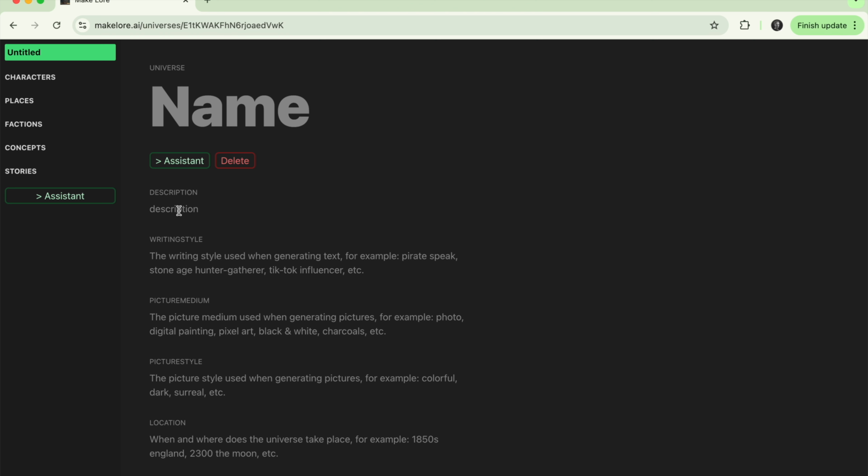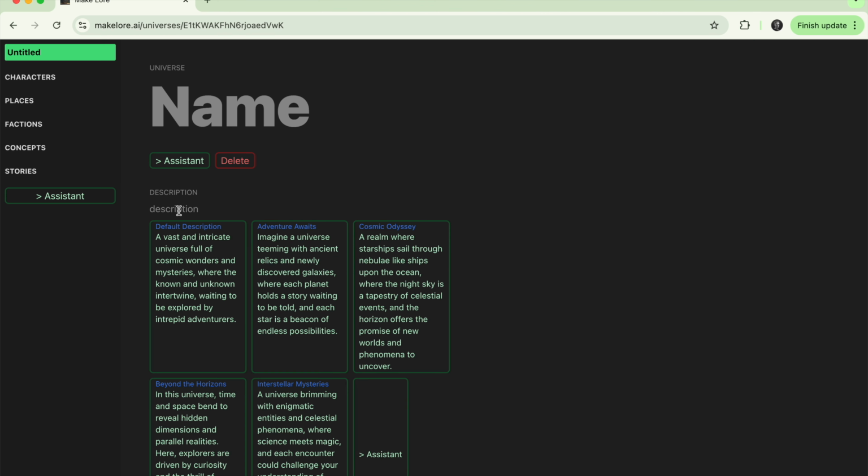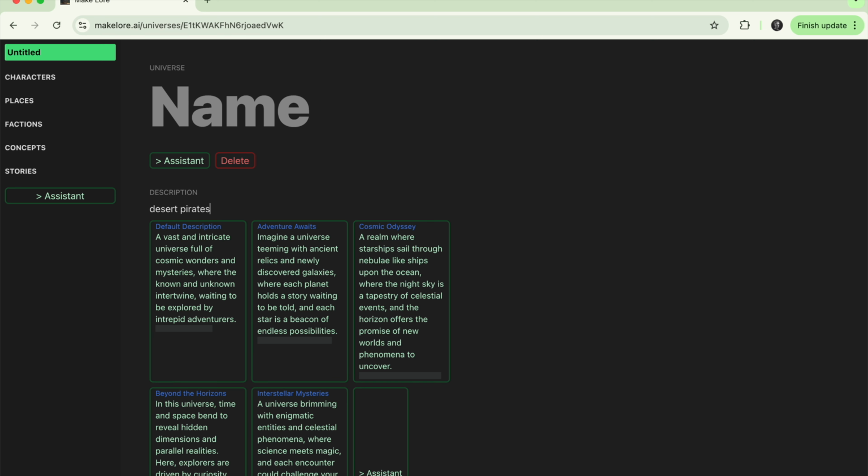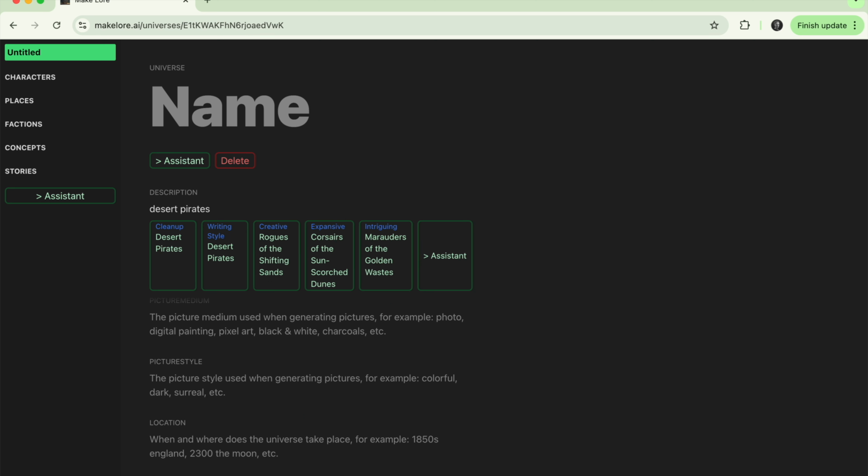And it's all AI assisted, so you can click any field and it will create some suggestions for you. And the idea here is that I wanted to make it faster to express and explore your own ideas using AI. So if you just click, it's going to give you some random suggestions based on the rest of the universe. But what you can do as well is that you can type out some keywords. So for instance, I'm interested in doing something with desert pirates. And then it's going to update these suggestions based on that.